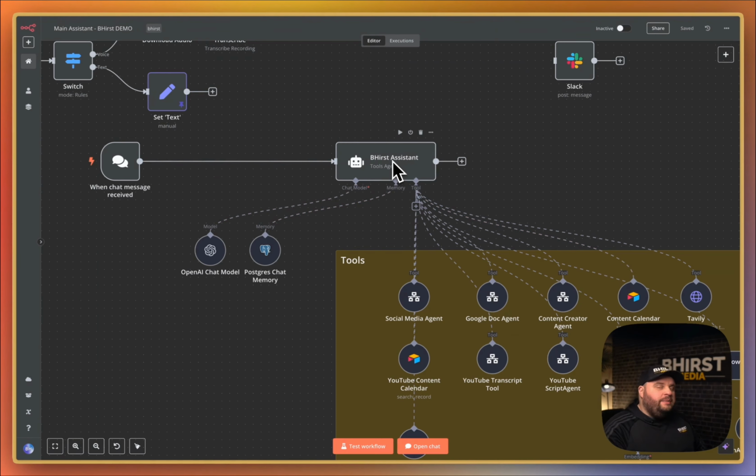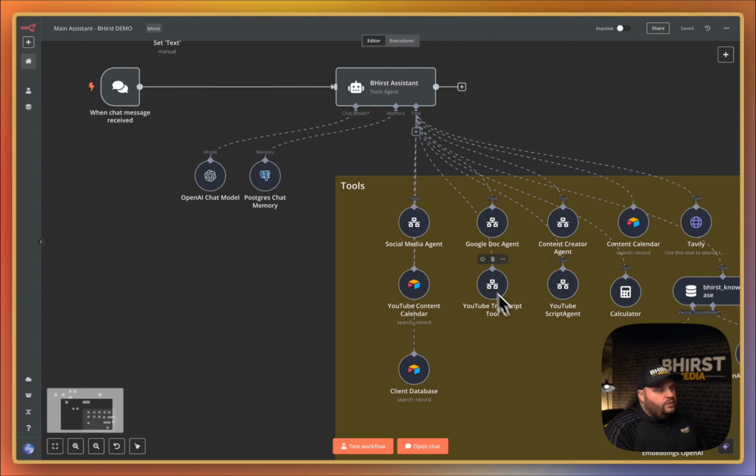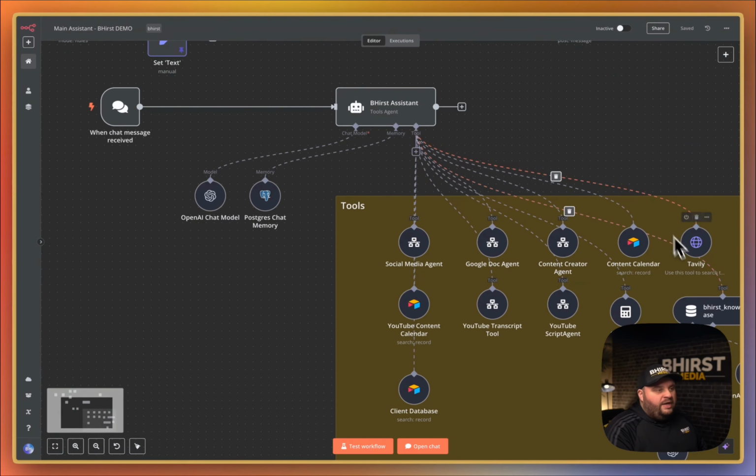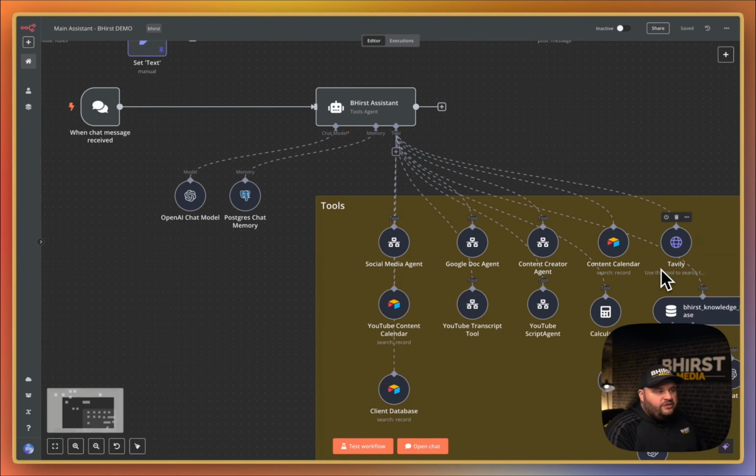So what I can do is I can ask it to do something, and then it has a whole assortment of tools here that it can grab from and actually use those tools to do different things for me. So, for instance, if I wanted to create a YouTube script, it has a YouTube transcript tool, it has a YouTube script agent that it can set up for it, content creation, we have a content calendar, and we give it access to the internet so it can do research for me as well.